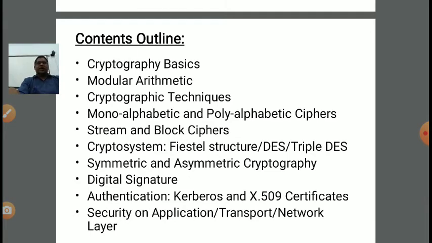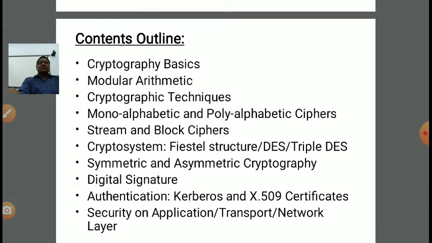In monoalphabetic, every alphabet of the plain text is mapped with the same alphabet of the ciphertext, right? Suppose I am doing encryption of HELLO. In hello there are two same alphabets, LL. So both the L will be encrypted with the same ciphertext alphabet. This is called monoalphabetic cipher.